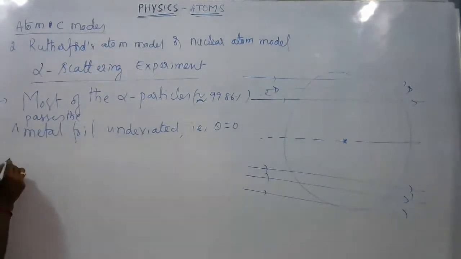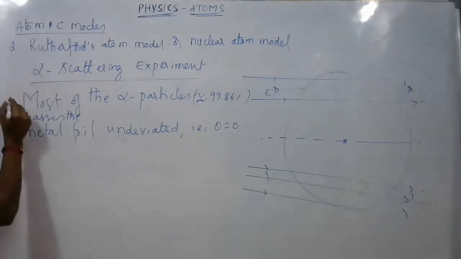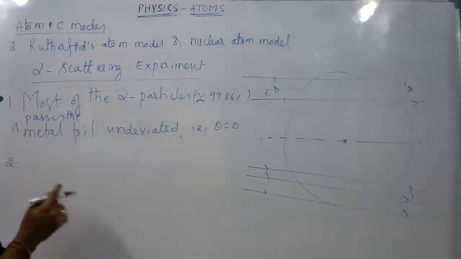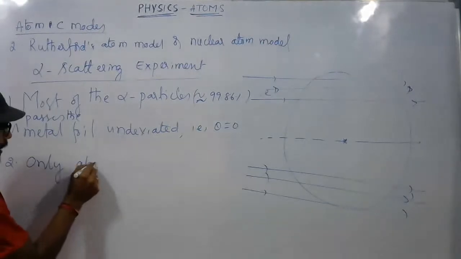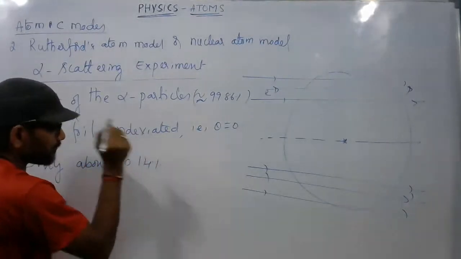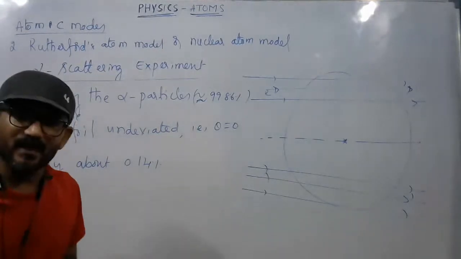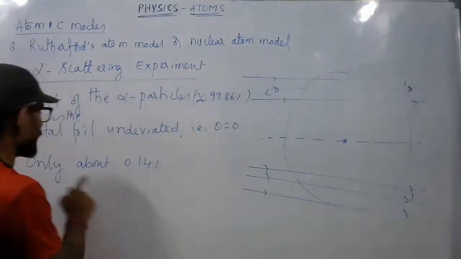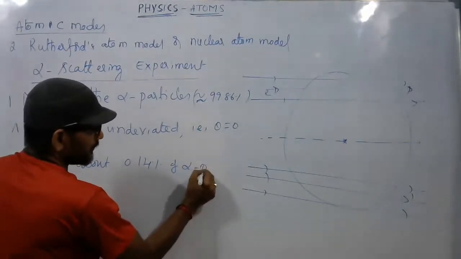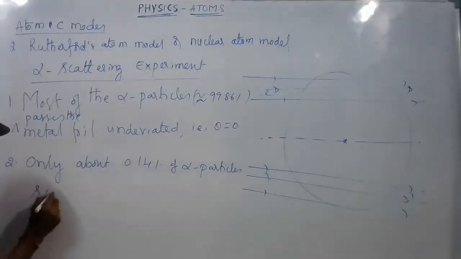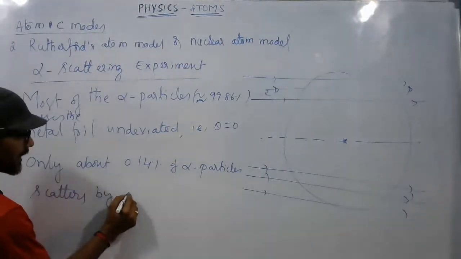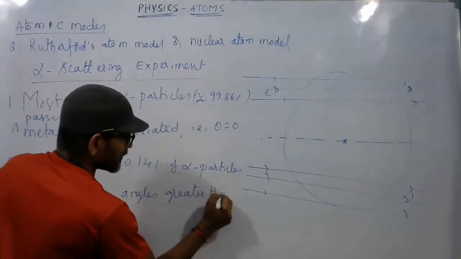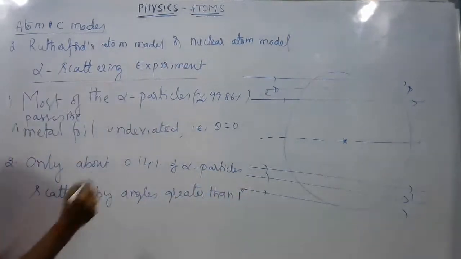This is the first point. Now the second observation: only about 0.14% of the incident alpha particles scatter at angles greater than 1 degree, that is, theta greater than 1 degree.